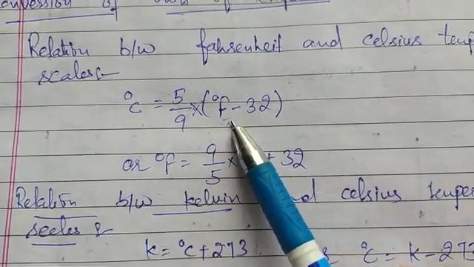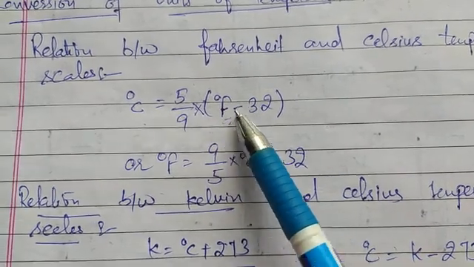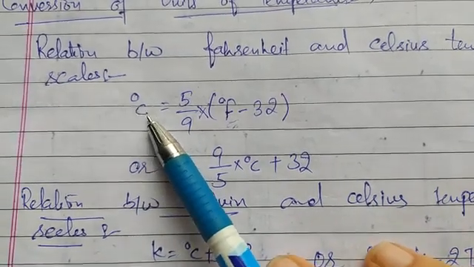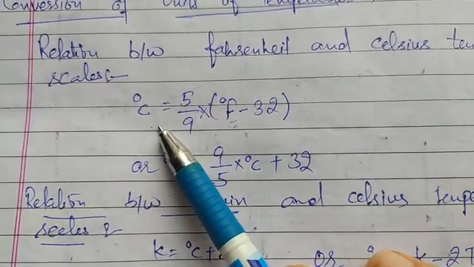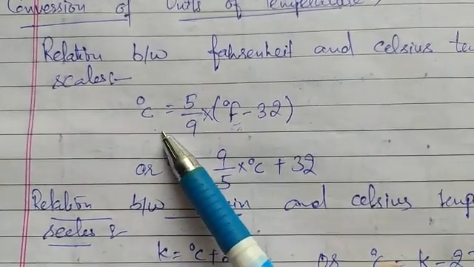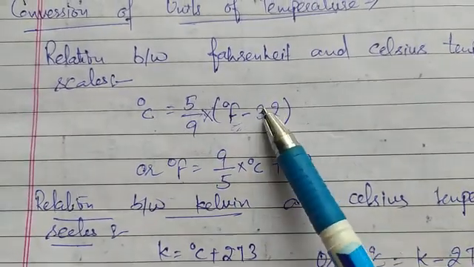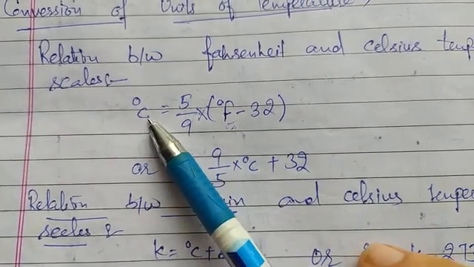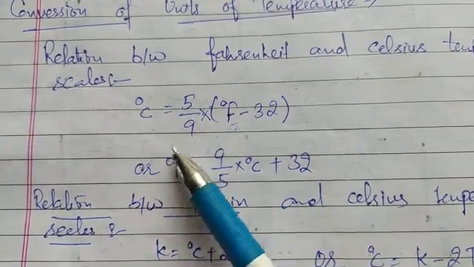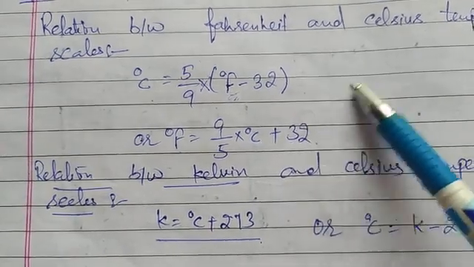That means if we have a temperature in degrees Fahrenheit, we put that Fahrenheit reading in this relation and get the temperature in degrees Celsius. Similarly, to convert degrees Celsius into degrees Fahrenheit, we just reverse this formula. That means 9/5 is multiplied by degree Celsius, and this 32 becomes positive when we shift it to the other side of the equality. The formula is the same. We have to learn one out of these two.